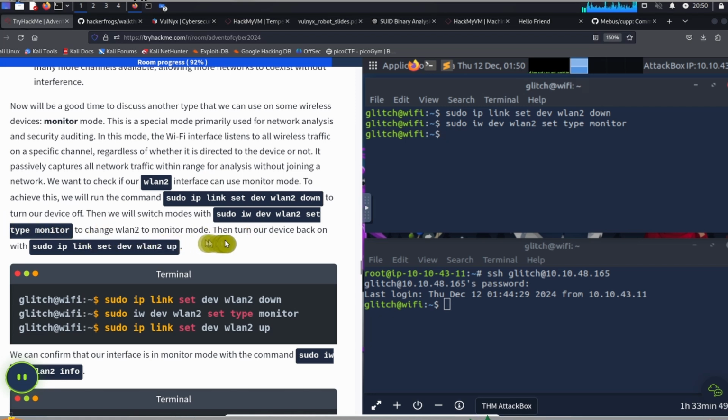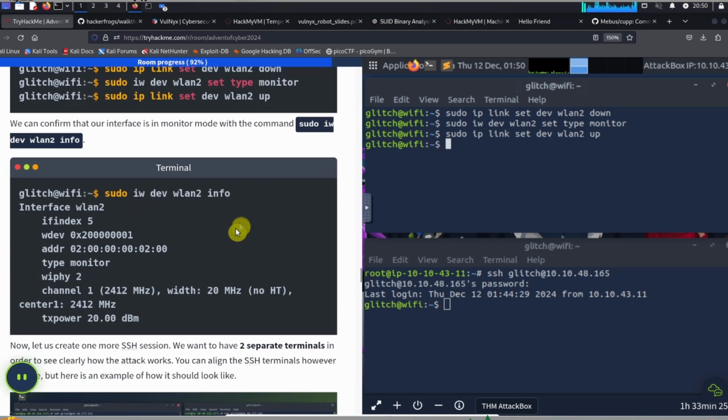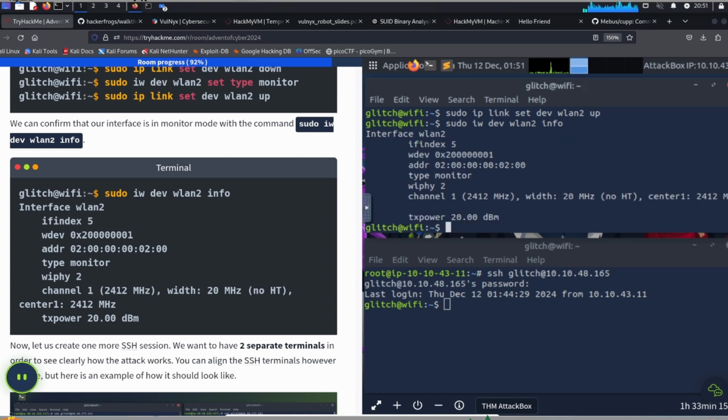To change it to monitor mode, then we turn our device back on with sudo ip link set dev wlan2 up. Okay, so we powered off our interface, and then we set it to monitor mode, and then we powered our interface back up again. We can confirm that our interface is in monitor mode with this command over here, sudo iw dev wlan2 info. Okay, and we say that it's monitor mode because it says type monitor.